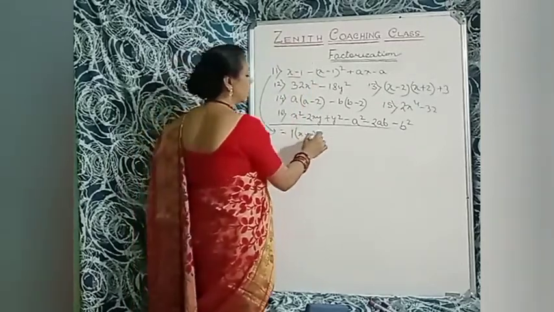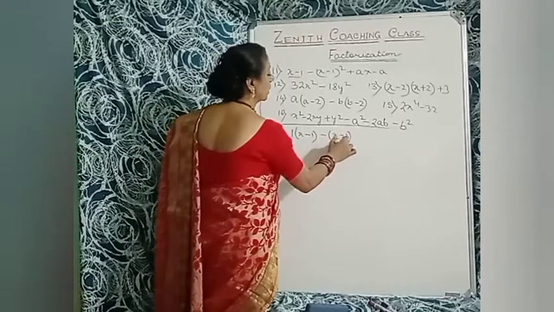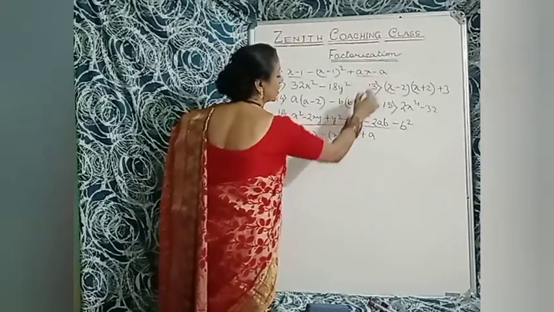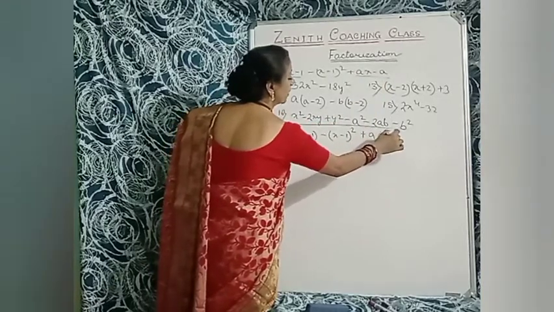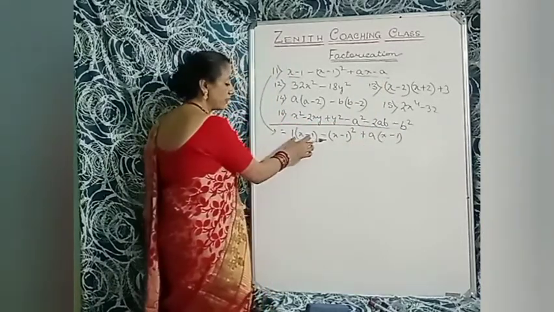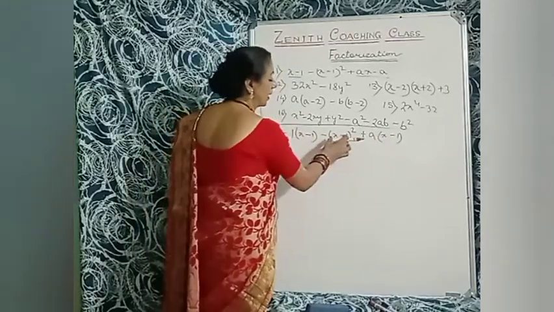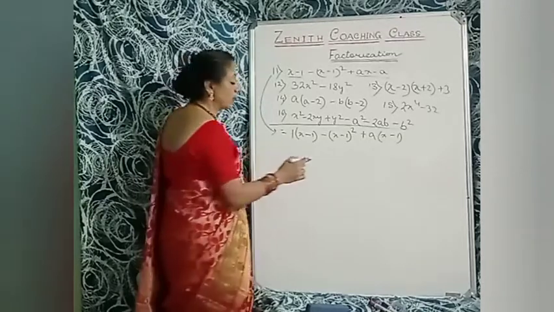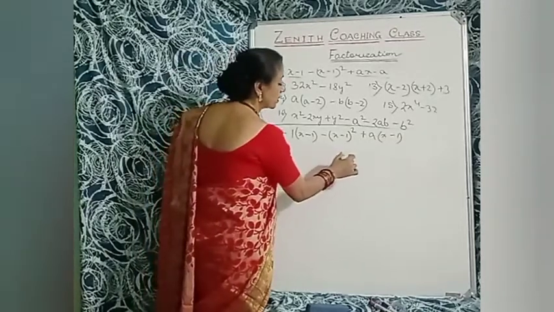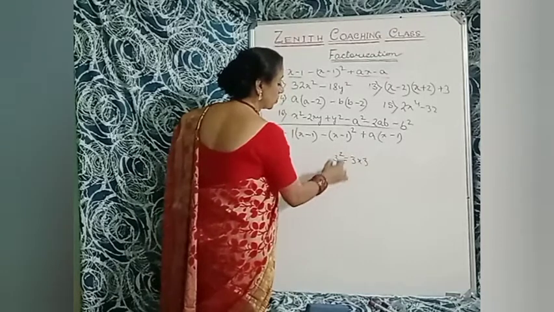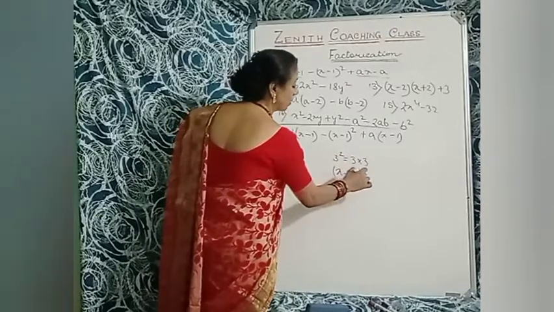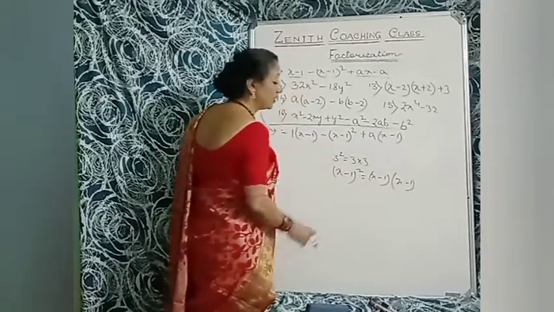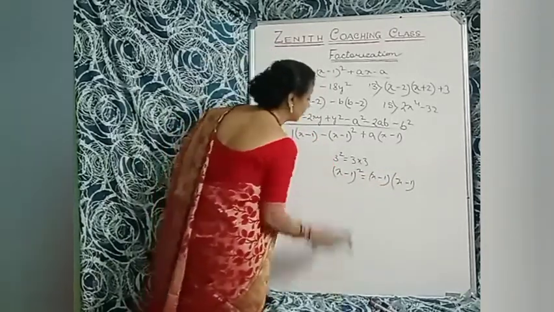So x minus 1 minus x minus 1 whole square plus a is common here. Here is ax minus a. So a is common here. So x minus 1. Okay. So here is x minus 1. Here is x minus 1. And here is x minus 1 whole square. X minus 1 whole square means two terms. Now 3 square means 3 multiplied by 3. So x minus 1 whole square means x minus 1 multiplied by x minus 1. That I will write here.